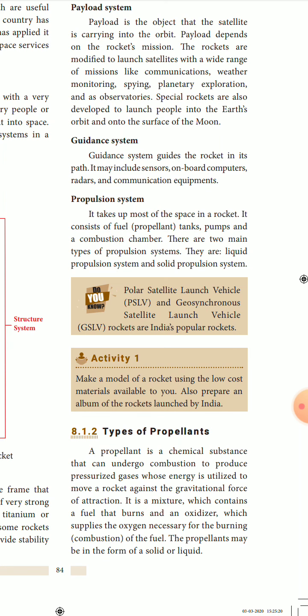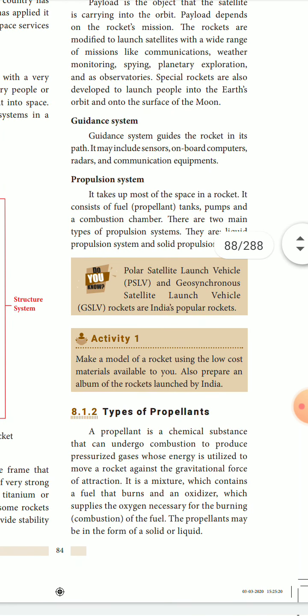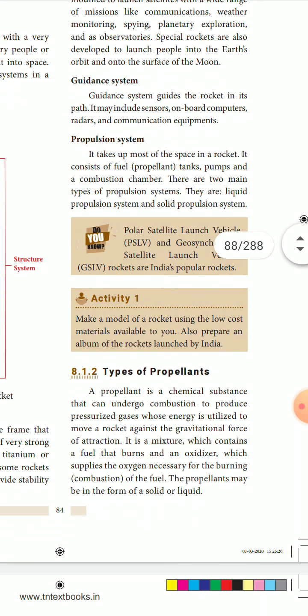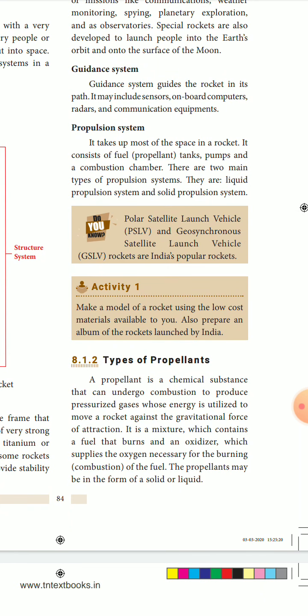Special rockets are also developed to launch people into the Earth's orbit and onto the surface of the moon. To the surface of the moon, and to special orbits, for that purpose also special rockets are designed to carry humans for exploring.